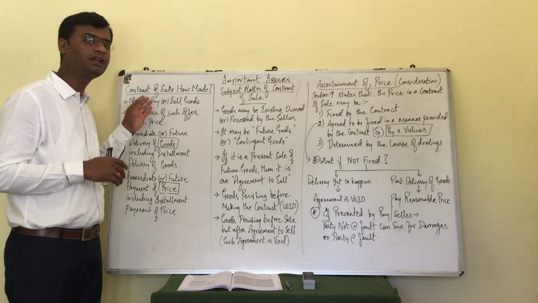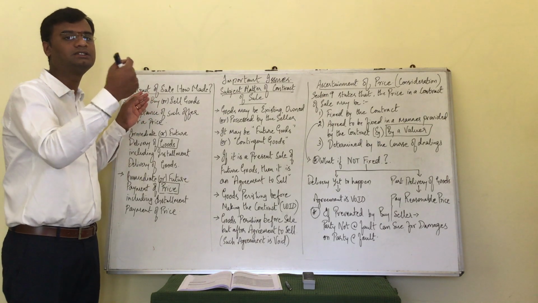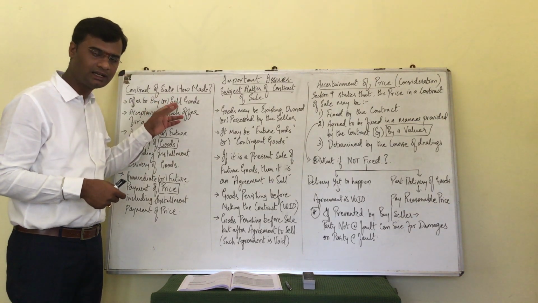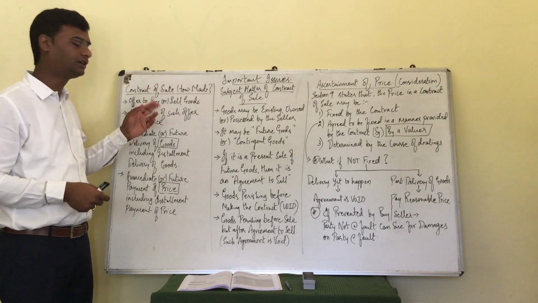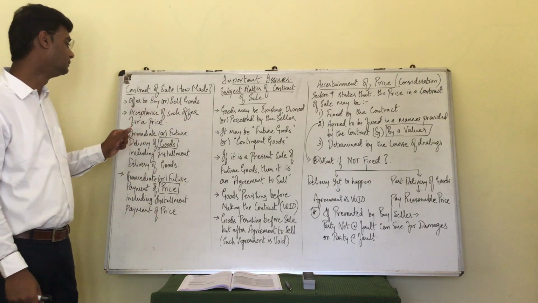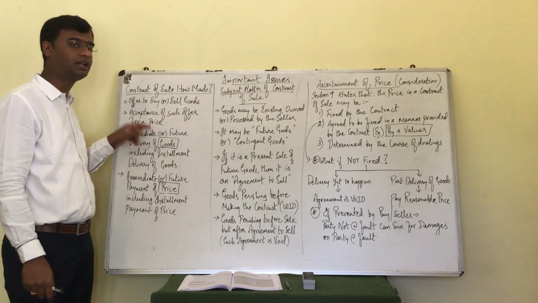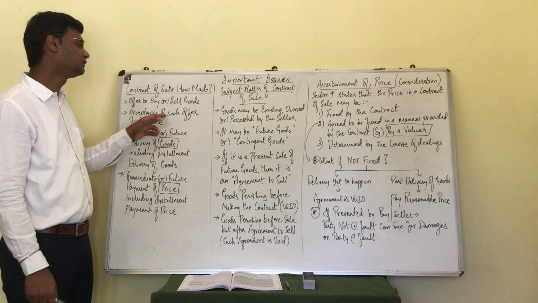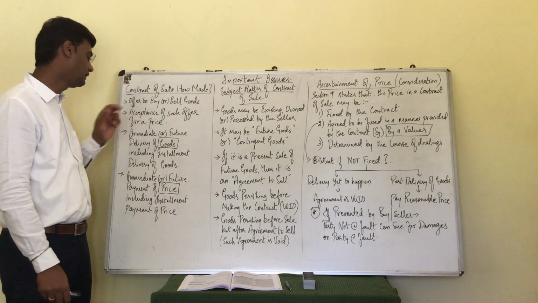That is, if the offer is made by the buyer, seller should accept it. Reverse, if the offer is made by the seller, the buyer should accept it. And that offer acceptance should be of goods and it should be for a particular price. So offer to buy or sell goods, acceptance of such offer for a particular price.